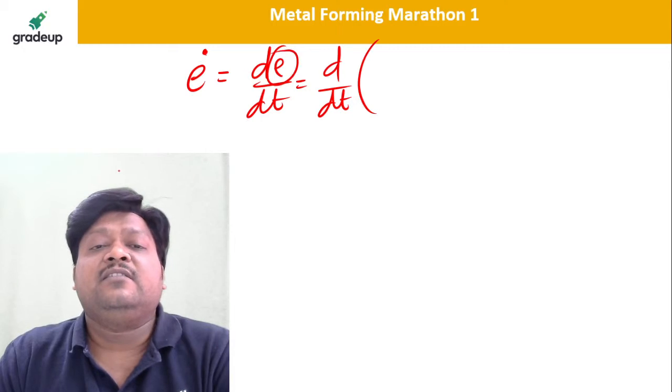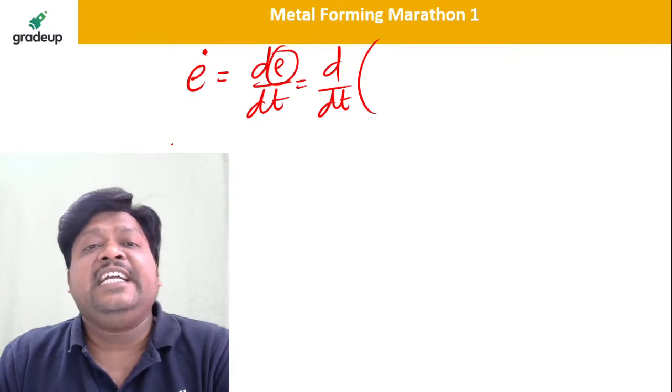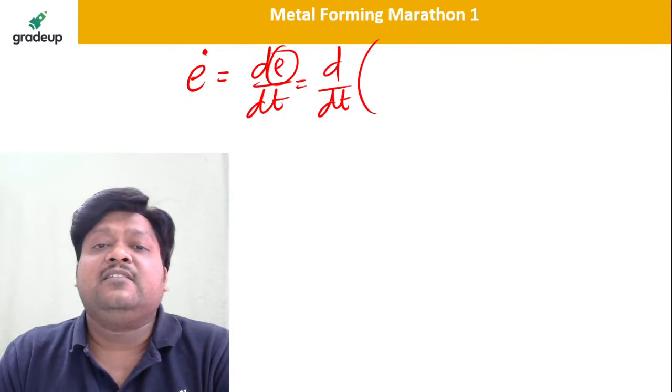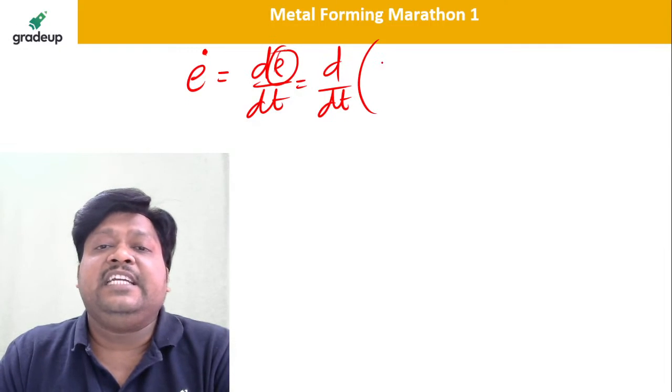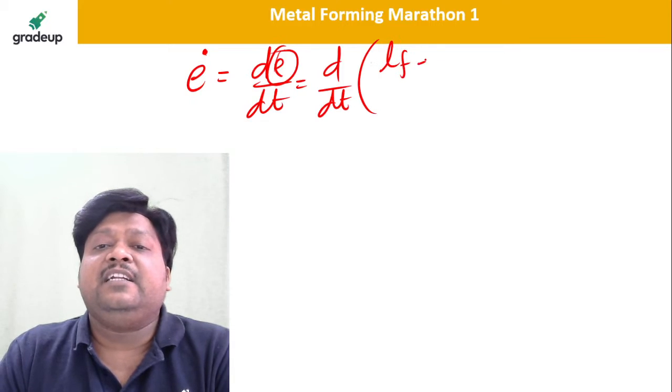E is change in length divided by original length, that is L final minus L original divided by original length.